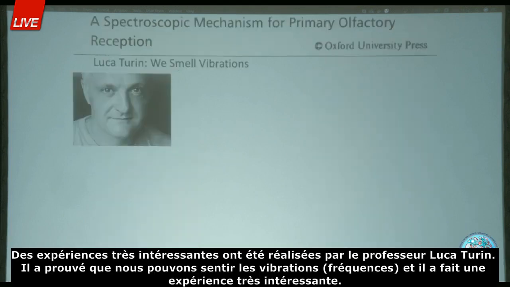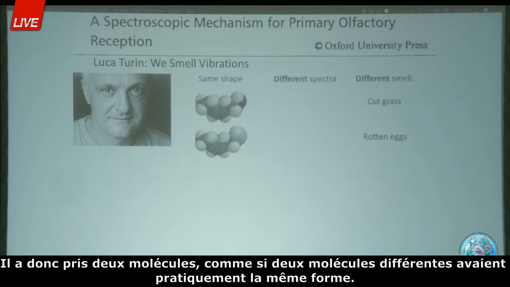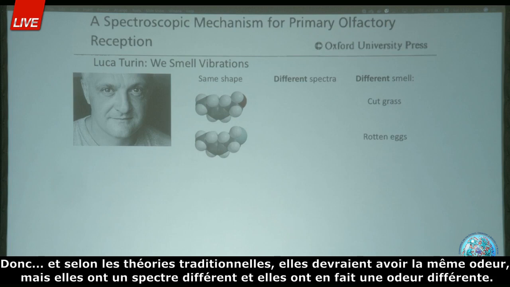Professor Luca Turin did very interesting experiments. He actually showed that we can smell vibrations. He took two different molecules which have almost the same shape, so according to traditional theories they should smell the same. But they have different spectra, and they actually had different smells.